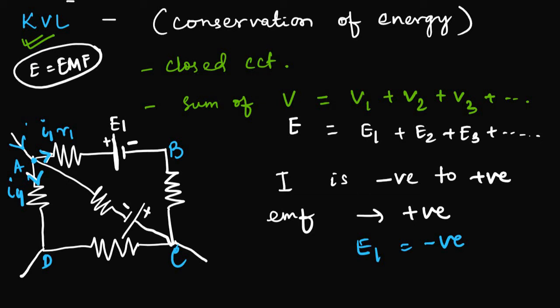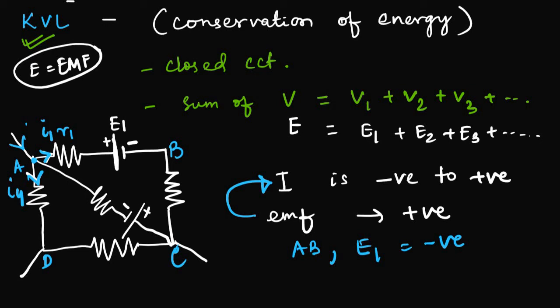In arm AB, I1 passing through R1 is flowing from positive to negative. That's why, and we said the EMF is positive only when the current is flowing from negative to positive. So here in arm AB, E1 is negative. Then we will move on to BC.